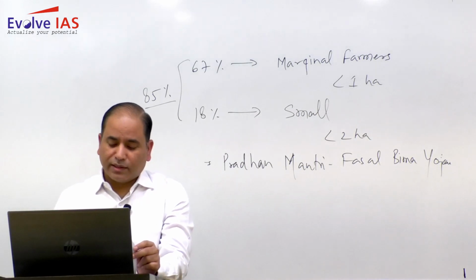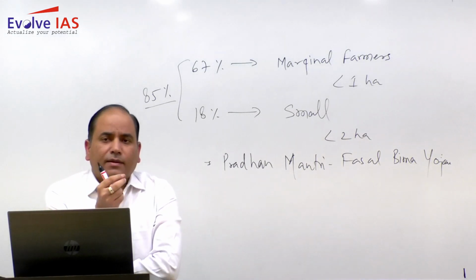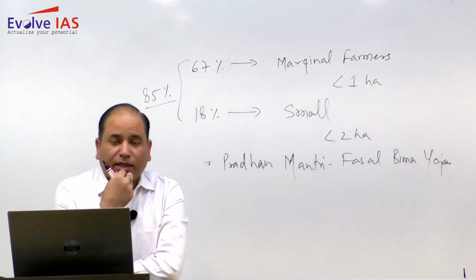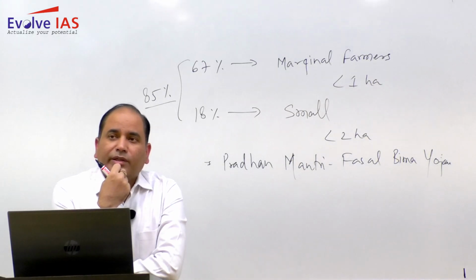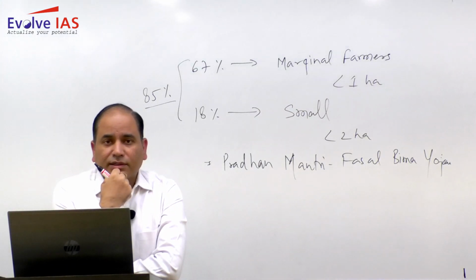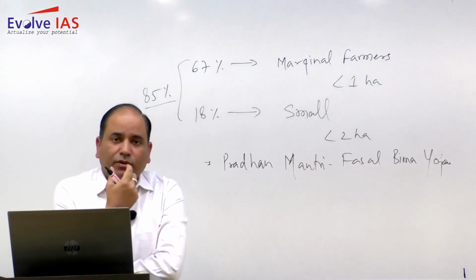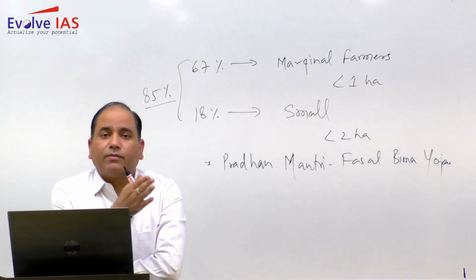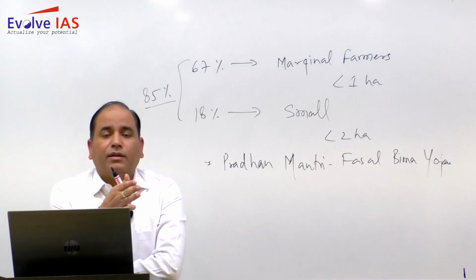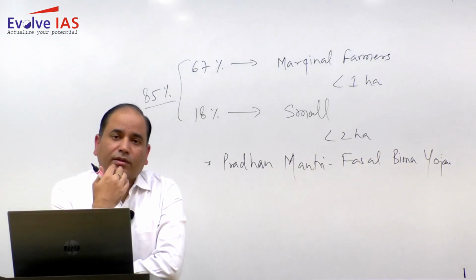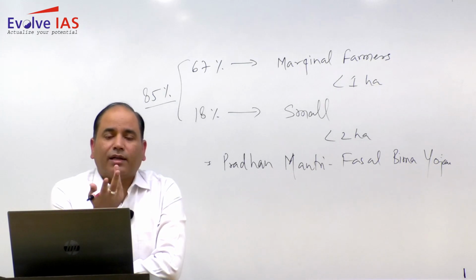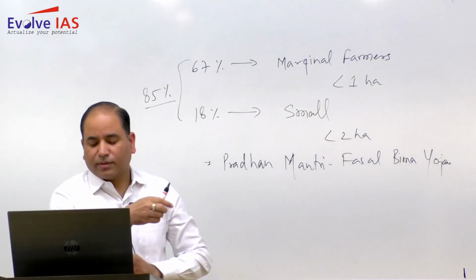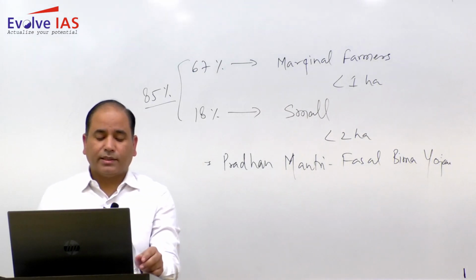All these are initiatives by the government, and obviously it has given a good result, because now the farmer is having some money to invest in agriculture, and because of that the agricultural produce has increased. Over the period of time, the farmer is also able to send their children to school, so the education level is increasing throughout the country. That is the result. Then the government is not only relying on that, government also has some other initiatives which help the farmer, like the soil health card. So to assess the fertility of the soil, the government has come out with it. So all these things you can write in this question.